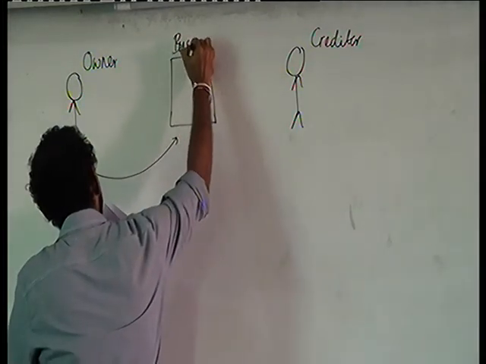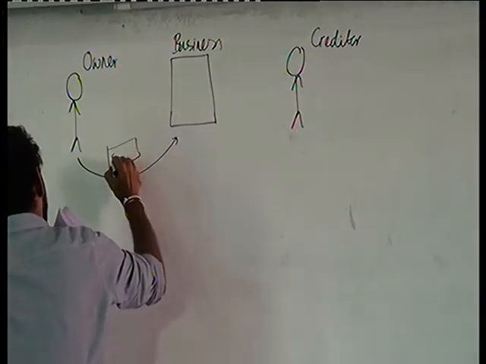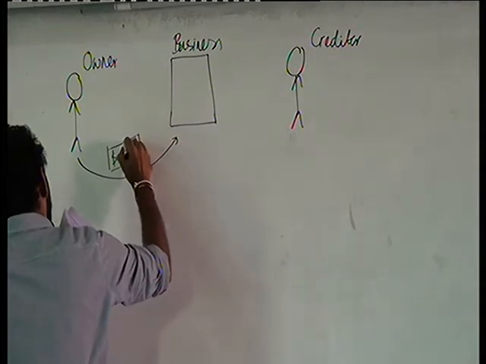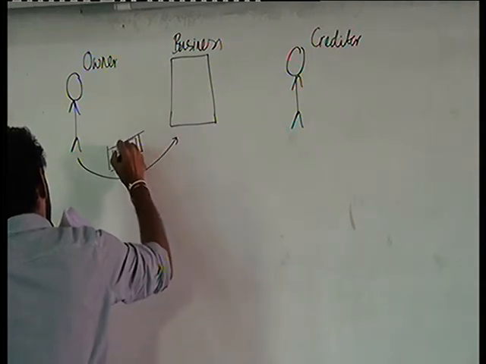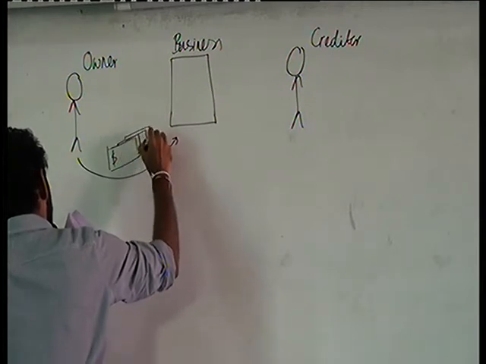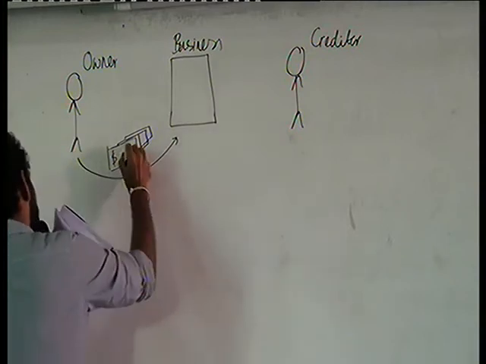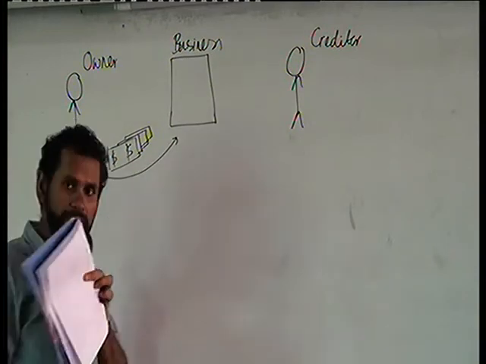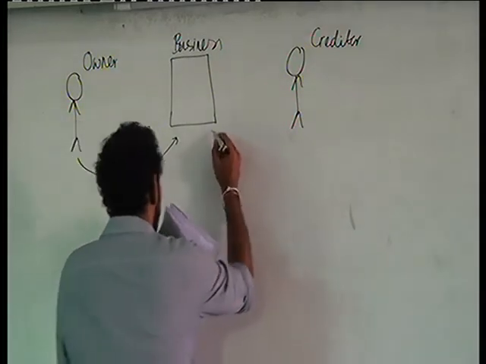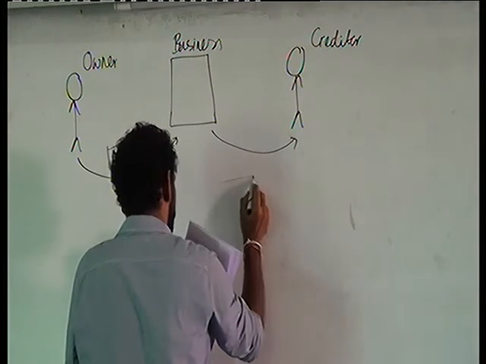This is business. This is cash. So owner is giving cash to the business. Then what happens is, business is paying that cash to the creditor.